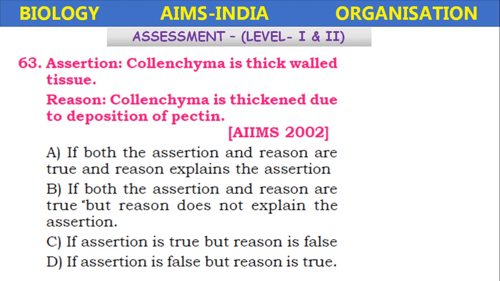So both here the options will be given like this: if both the assertion and reasoning are true and the reason explains the assertion. If both assertion and reason are true but reason does not explain the assertion. If assertion is true but reason is false. If assertion is false but reason is true. But here collenchyma is thick walled tissue. Collenchyma is thickened due to the deposition of pectin. So both are correct and the reason is the correct explanation of assertion.